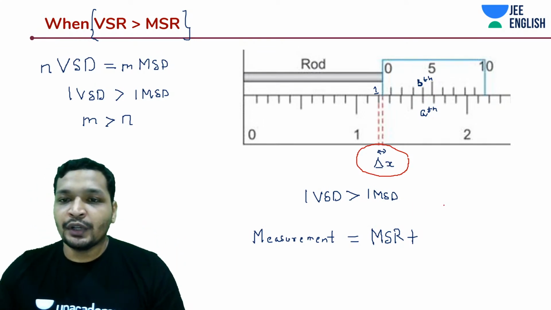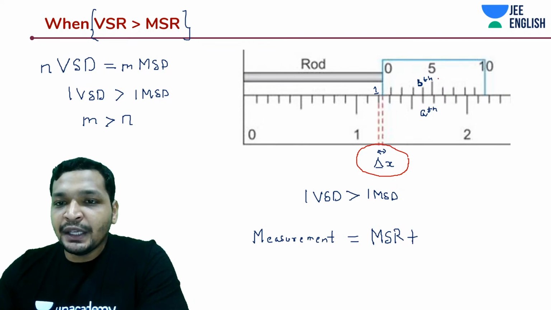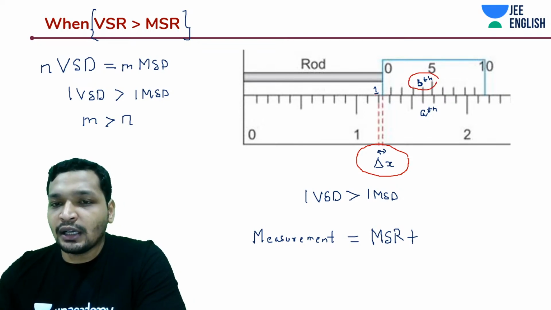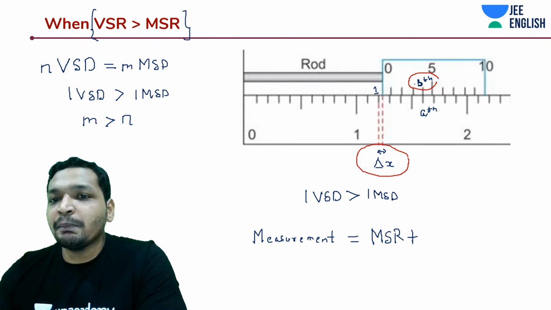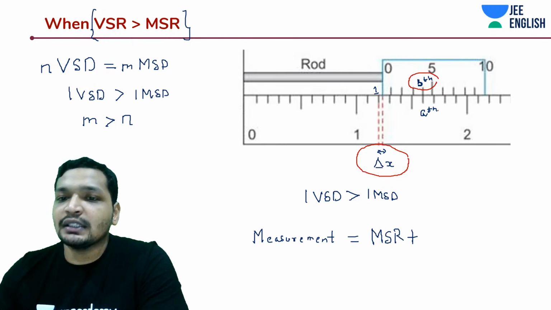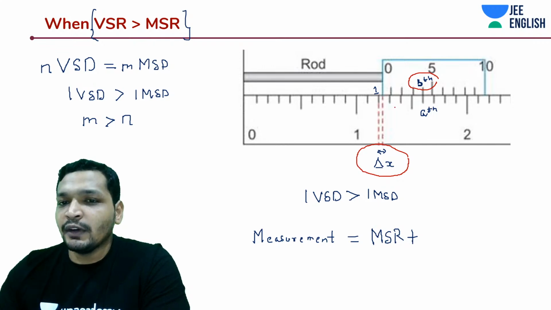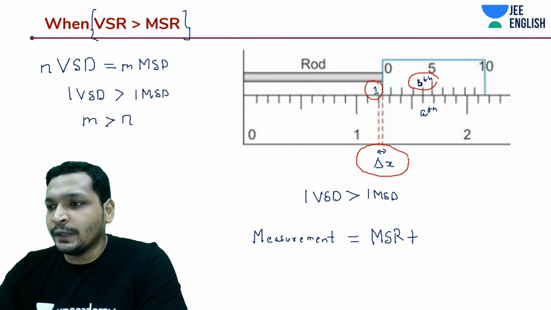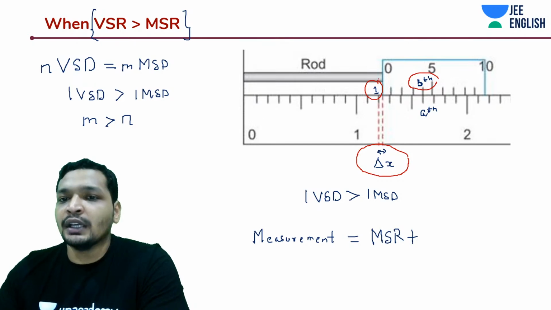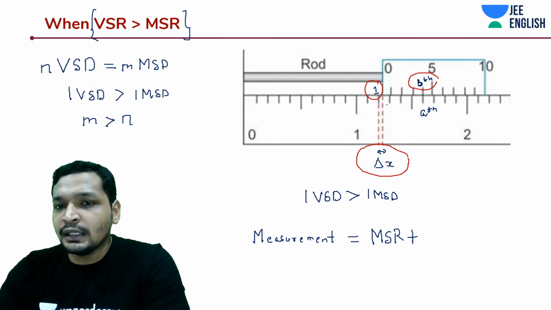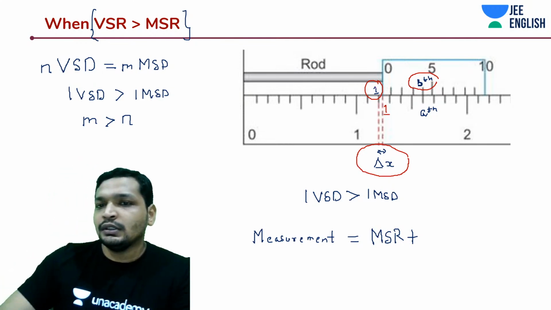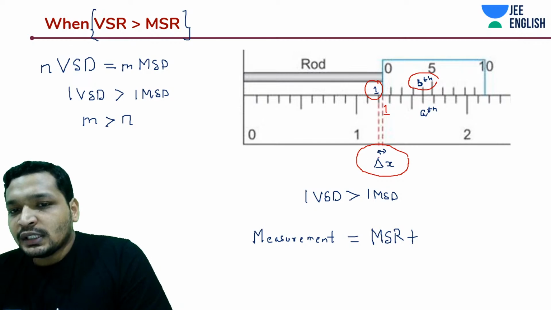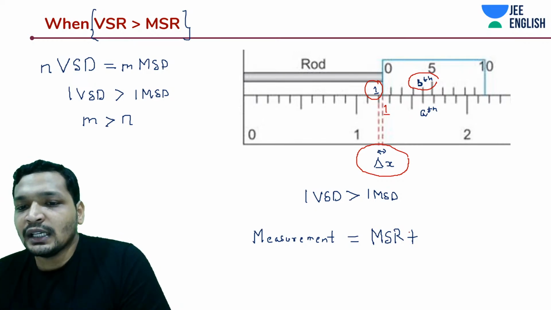See, what is happening over here is you have the bth division, starting the count from here, coinciding with the ath division of the Vernier scale. Vernier scale anyway starts from 0. Here you will start counting it from 1. If you start this as 0, then you will start this as 0. Okay, you're only worried about this delta X. How do you calculate this delta X?